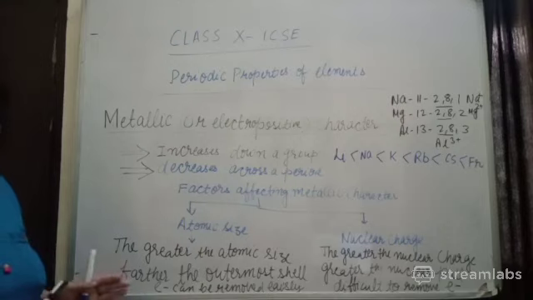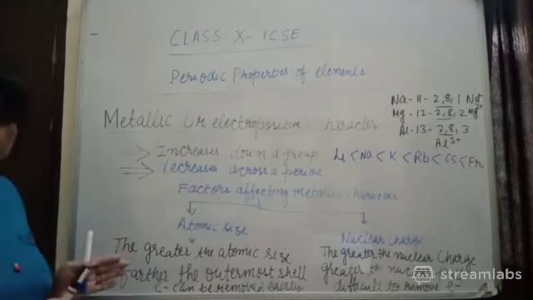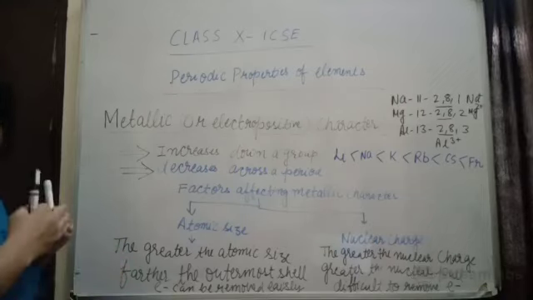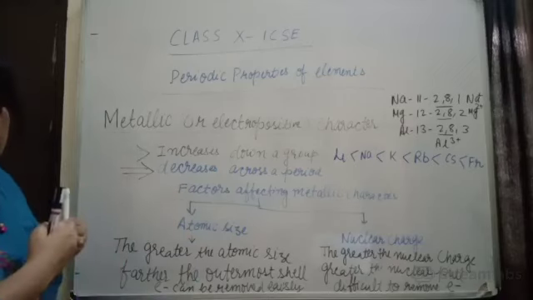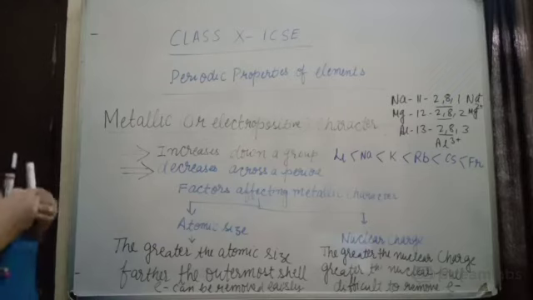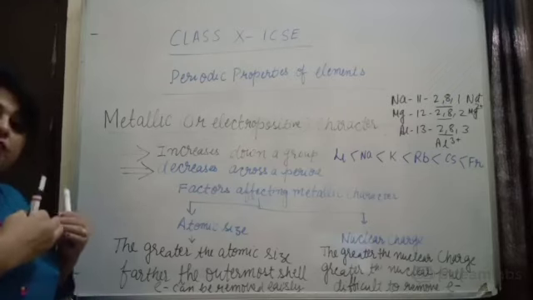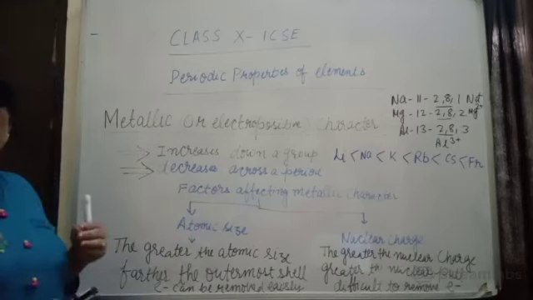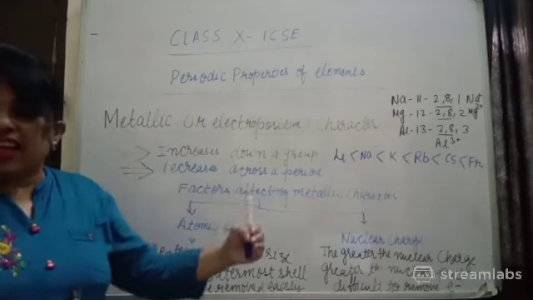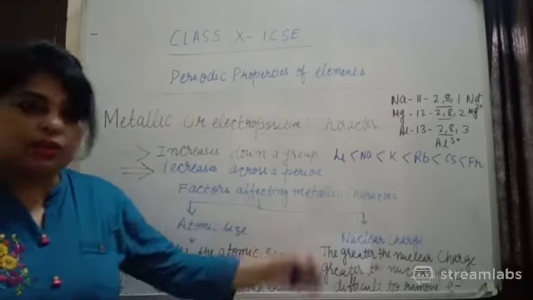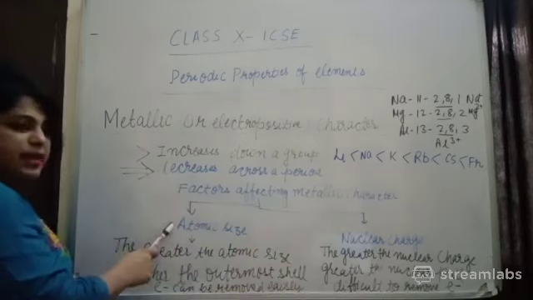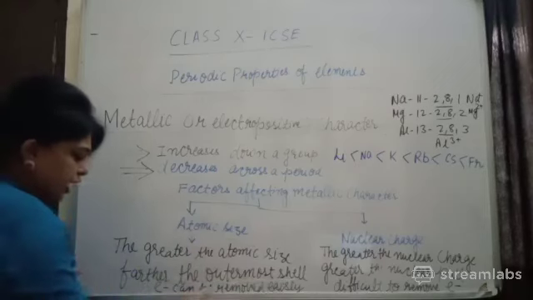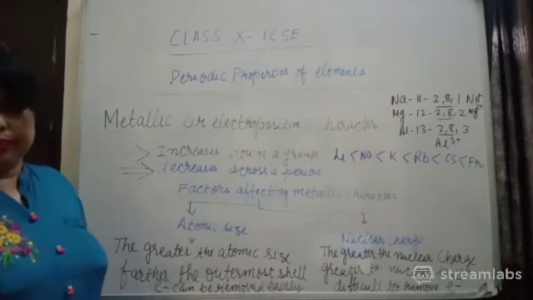In the last class we discussed why atomic size increases, because the number of shells is increasing. Since the number of shells is increasing, the distance from the nucleus to the outermost shell also increases. As a result, atomic size will have a greater effect than the nuclear charge. So the electron present in the outermost shell can be lost readily. So greater the atomic size, the farther the outermost shell, and the electron can be removed easily, right?